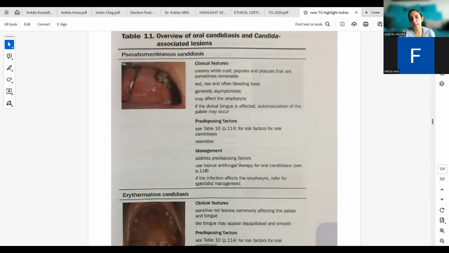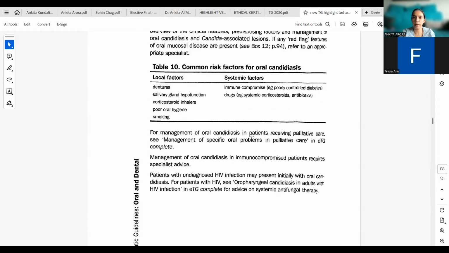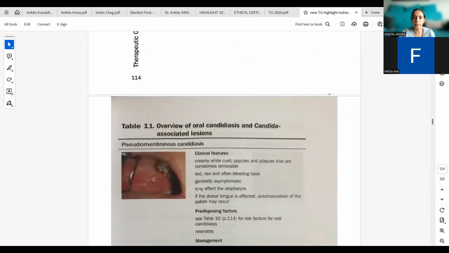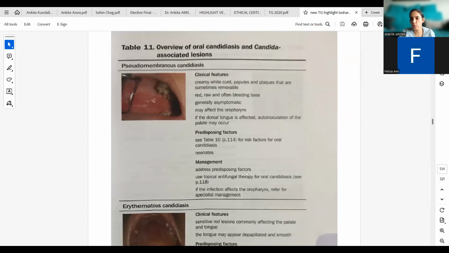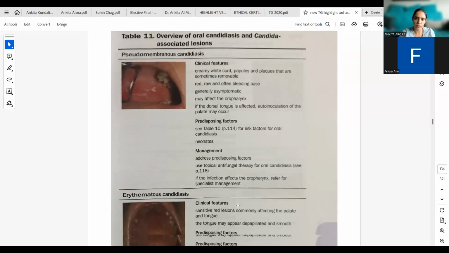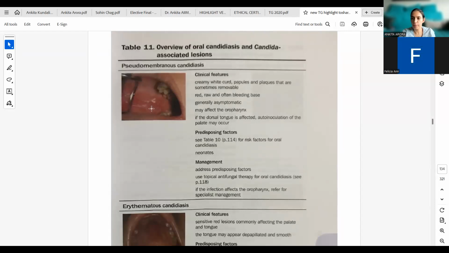Then predisposing factors, what we have discussed here: poor immunity, diabetes, dentures, salivary gland hypofunction, all these. Then what is the management? Manage first the underlying condition, manage the predisposing factors. If you treat the underlying condition, that is the cure for candidiasis. And then to suppress the fungus, we would do topical antifungal therapy for oral candidiasis. If the infection affects the oropharynx, we have to refer to specialists for the management. So the first one was pseudomembranous candidiasis.